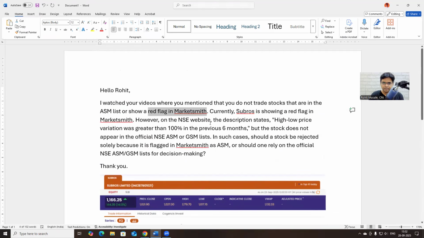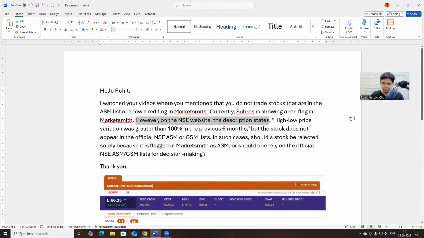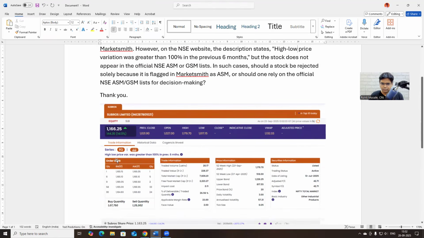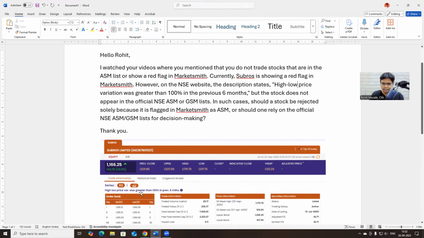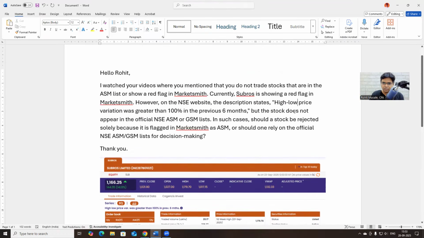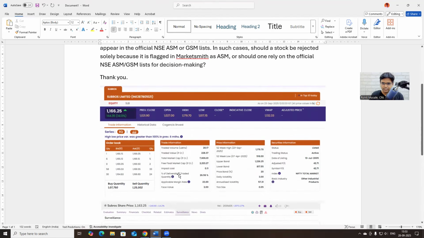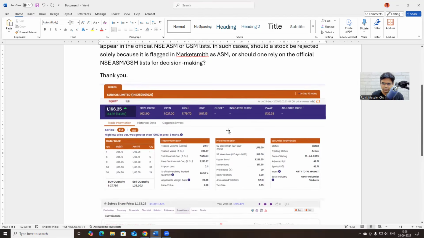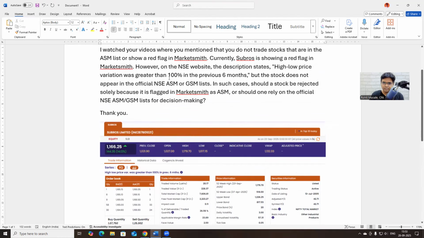However, on the NSE website, the description states high low price variation was greater than 100% in previous 6 months. So on NSE, there is this note written here that high low price variation was greater than 100% in previous 6 months. So in the previous 6 months, the distance between high and low was more than 100%. That is what NSE is saying. But the stock does not appear in the official NSE ASM or GSM list. So if you look at the NSE website, he has sent me a screenshot. It does not appear in the ASM or GSM list.